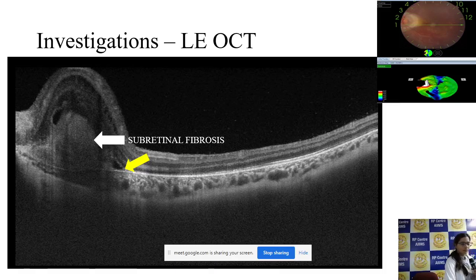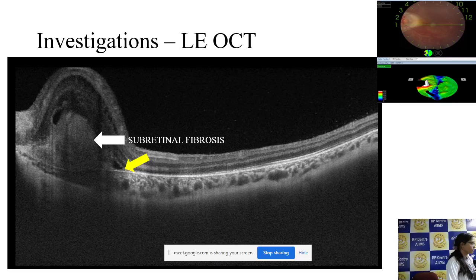And drusenoid material? Drusen won't be so large, and they would probably lift the RPE also. They would be below the RPE rather than above the RPE. So this can be blood, this can be a choroidal neovascular membrane, this can be a large conglomeration of RBCs, sometimes. So there can be many things, and the most worrisome of them is choroidal neovascular membrane. That is one thing you always have to consider.